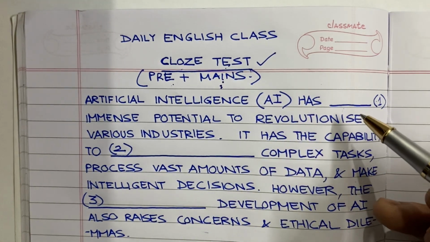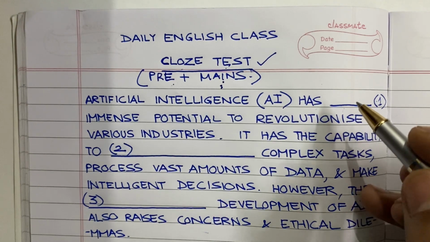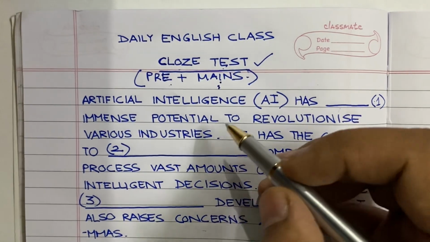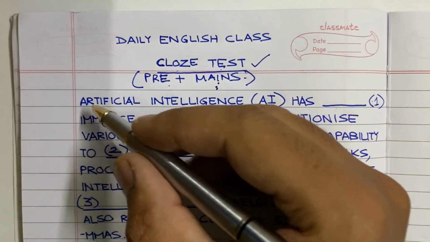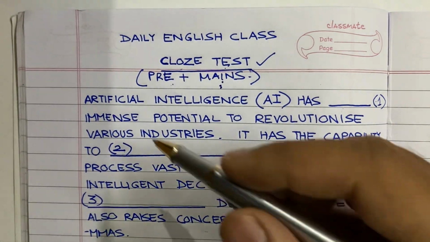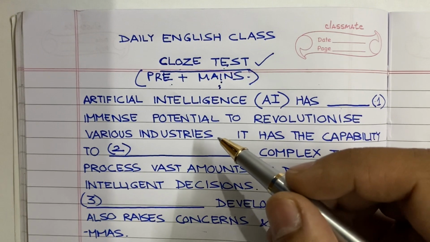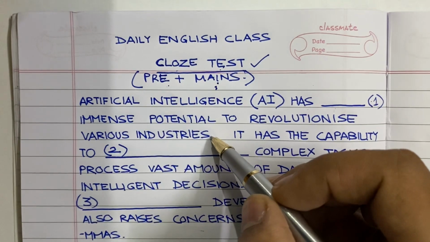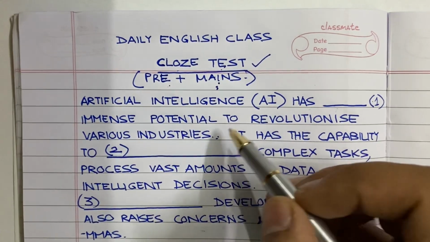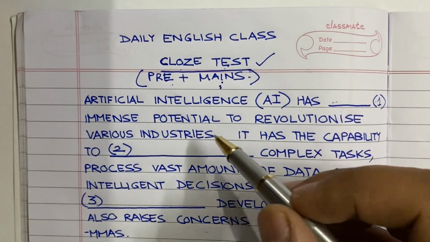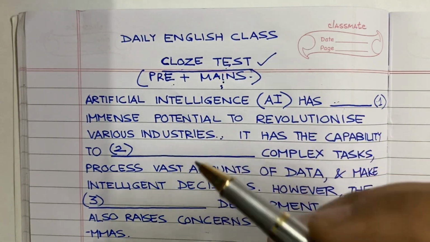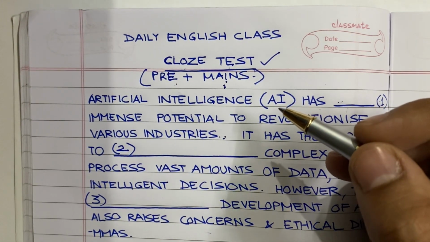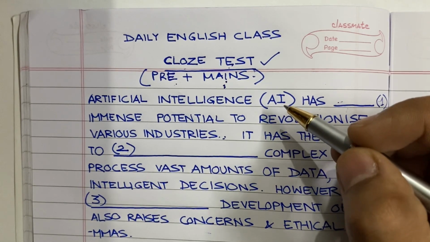So one important tip which you must remember when answering cloze test questions is that you don't have to read the entire paragraph in one go. Many candidates make this mistake that they start reading the paragraph and finish it till the end. Then they will again read sentence by sentence to answer the questions. No, this is not the right approach. You have to answer the questions by reading one sentence at a time. So first you read this sentence till here and answer the blank given over here. Then you move on to the next sentence. Treat these sentences as individual questions instead of reading it in one go. So this is one important tip to save time during the actual exam when you are giving the exam.